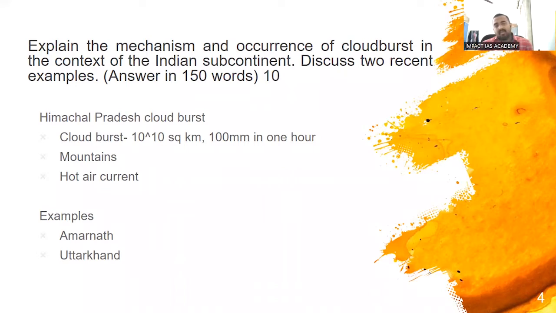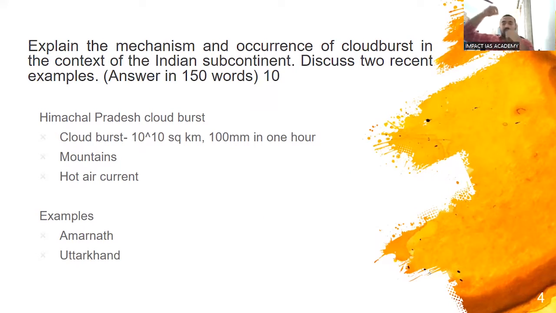Now, how does it occur? What is the mechanism for its occurrence? Imagine a cloud which is moving up the slope of a mountain, so it's at significant height. Raindrops have started forming, but they are not yet heavy enough to come down, though they are slowly growing. Suddenly hot air comes and pushes this entire cloud patch up. When it is pushed up, these raindrops become bigger and bigger in size.